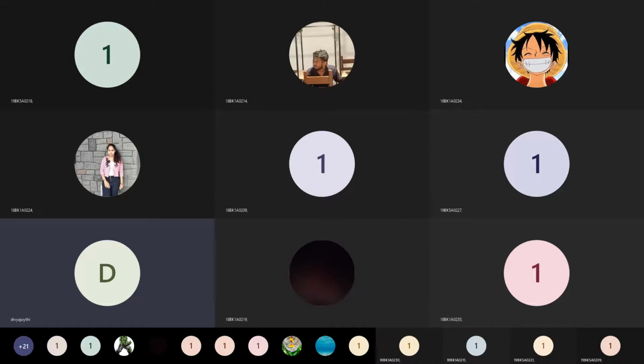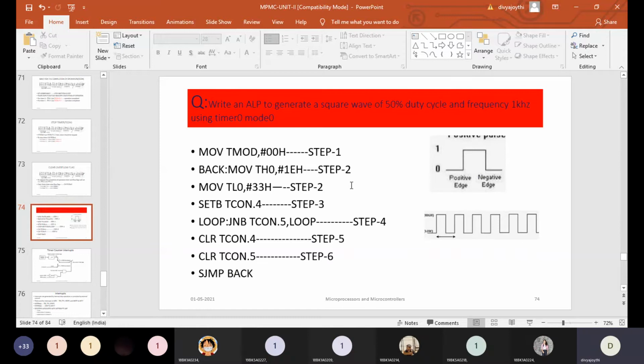You can write a program to generate the square wave using the polling method. And I have clearly mentioned that you can program the timers or the counters of 8051 in two methods. One is the polling method and another one is the interrupt method. So whatever we have discussed in today's class is all about the polling method, and writing the program for timer or the counter of 8051 is also known as programming the timer interrupts.